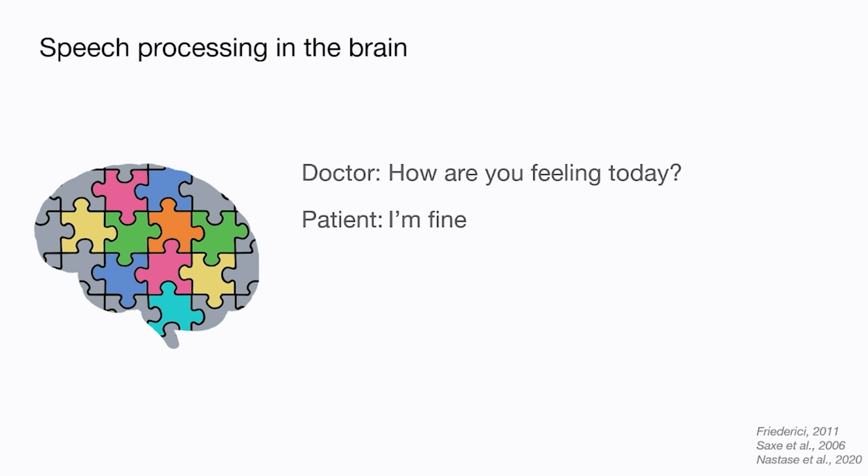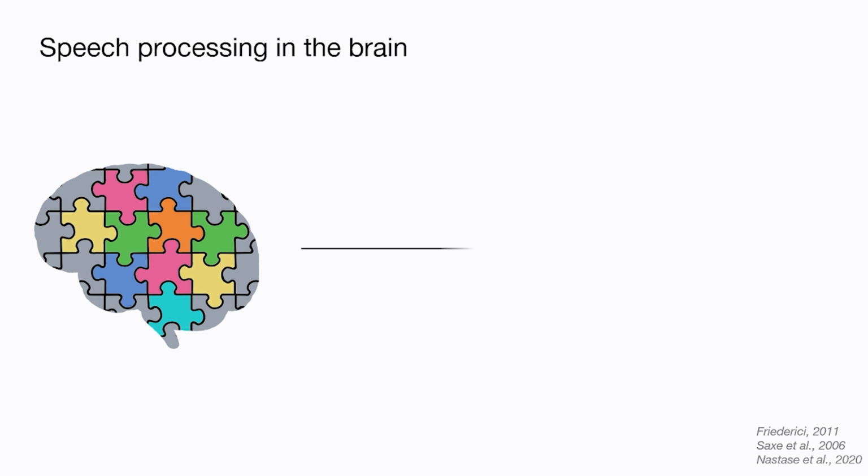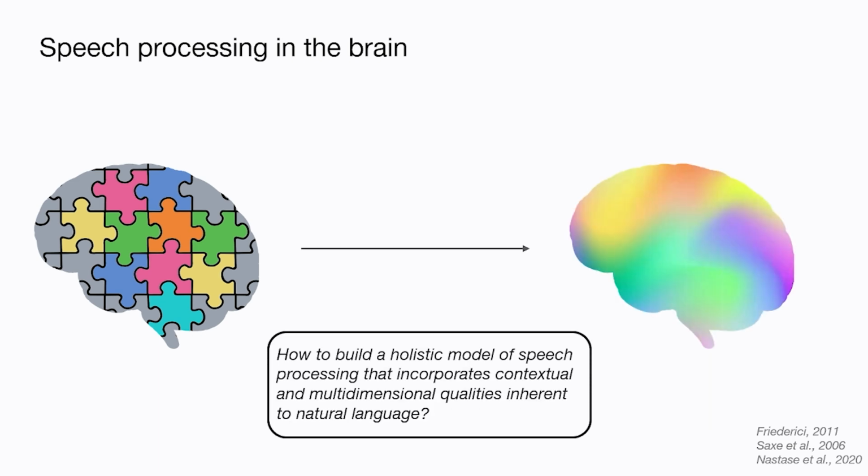So furthermore, there are interactions between those different puzzle pieces, both in natural language and potentially in the brain. Thus, we need to model those puzzle pieces holistically in real-world settings.